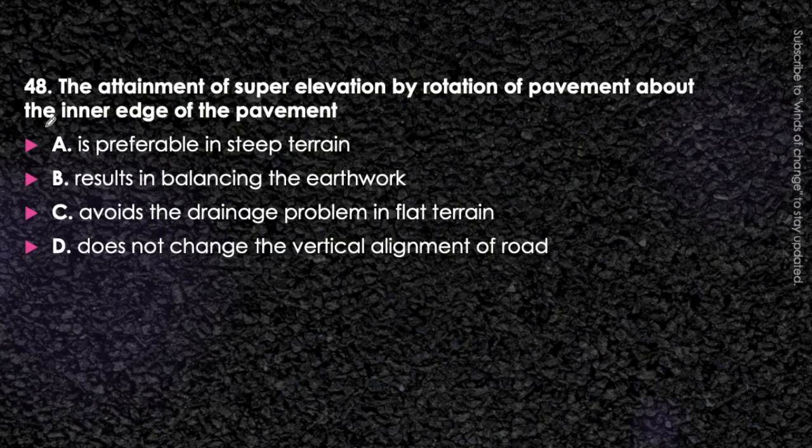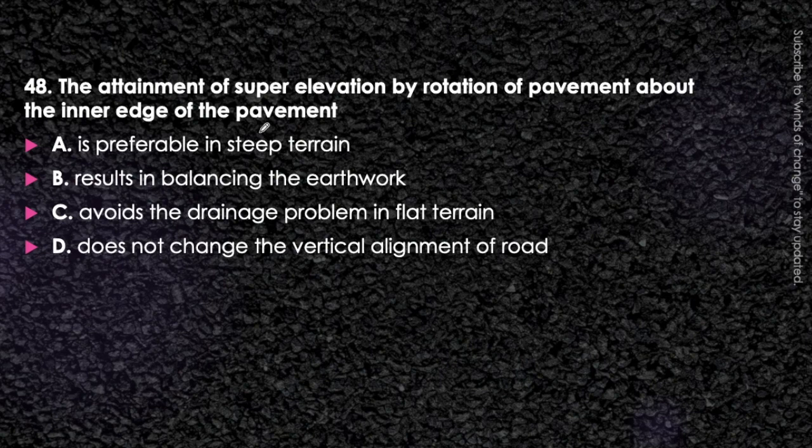Next question. The attainment of super elevation by rotation of pavement about the inner edge of the pavement. In this question, it is being asked that super elevation is achieved by the rotation about the inner edge of pavement. This will be preferable in steep terrain, or results in balancing the earthwork, or it avoids the drainage problem in flat terrain, or it does not change the vertical alignment of road. Just think about it. What will be the answer? Why do we adopt this rotation about the inner edge?